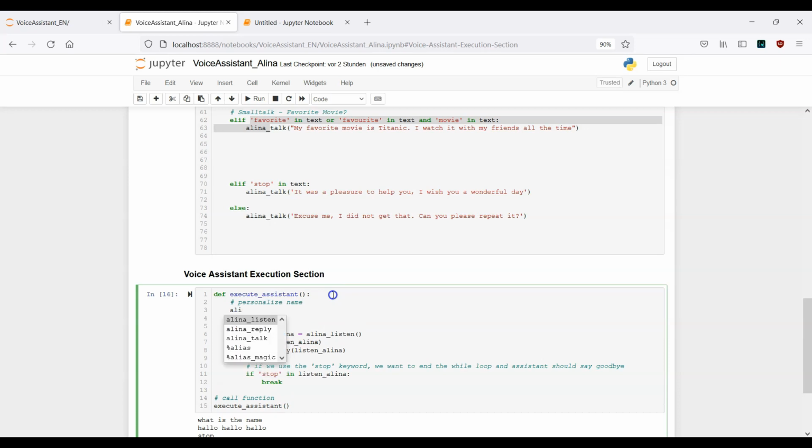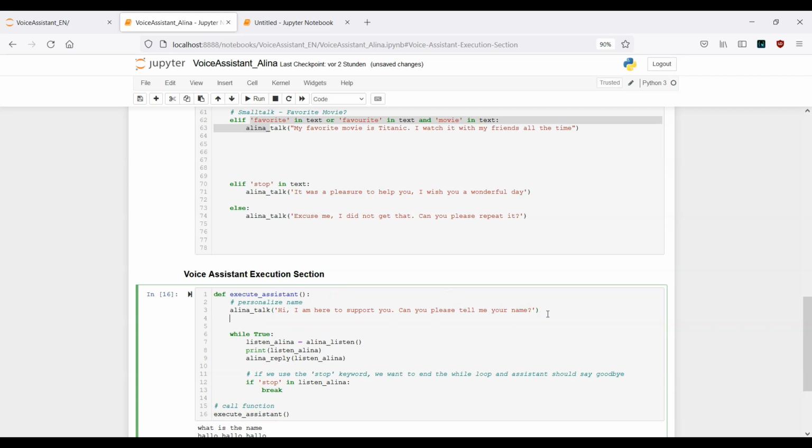Now if we execute this function, first of all, the assistant should start talking to us. So let's provide, hi, I am here to support you. Can you please tell me your name? This is the first question.